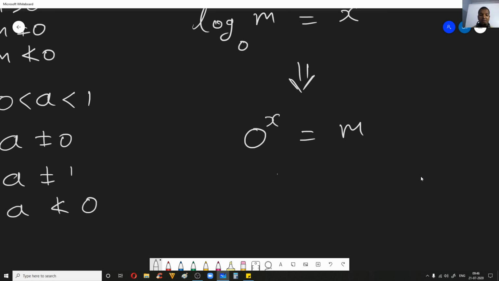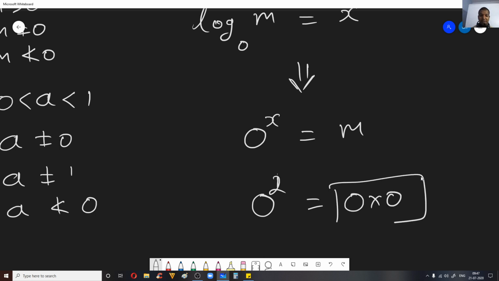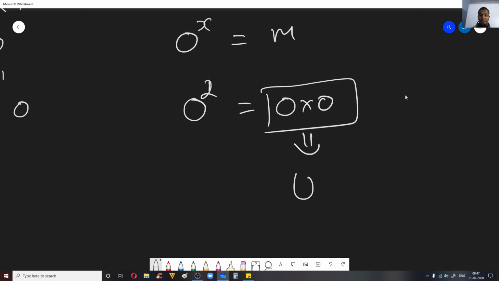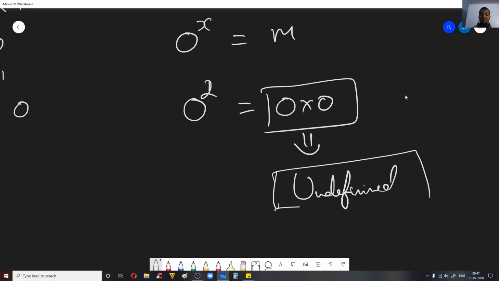Now you know that 0 raised to the power something, so 0 power 1, 0 power 2, okay? 0 power 2 means 0 square, which we can write as 0 into 0. These things are actually undefined in mathematics, correct? We don't know what 0 into 0 is, okay? And 0 cube doesn't make sense. So strictly we cannot write it as 0.